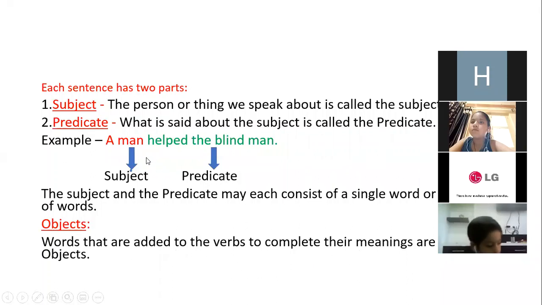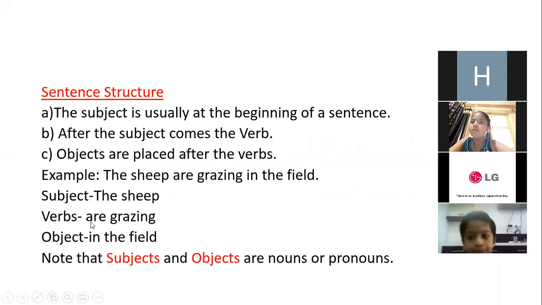If I say a man helped, I am not getting a proper answer or framing a proper sentence, because it is an incomplete set of words. But when I add the blind man, I can easily understand the meaning of this sentence: whom did the man help? The man helped the blind man. So when I am adding any word to that sentence to make it meaningful, it is called an object. Okay, now I'll move to the next page.